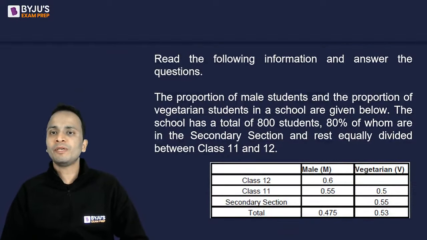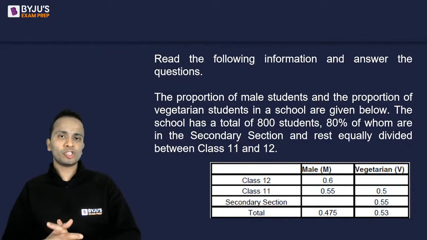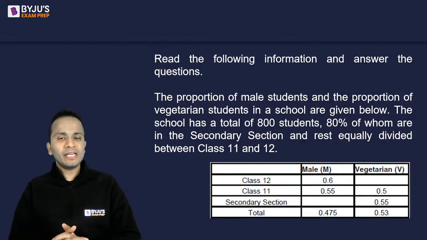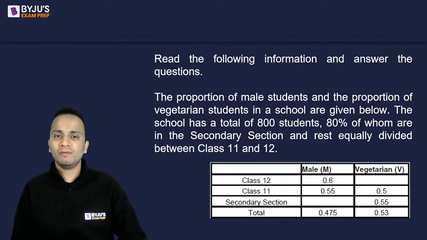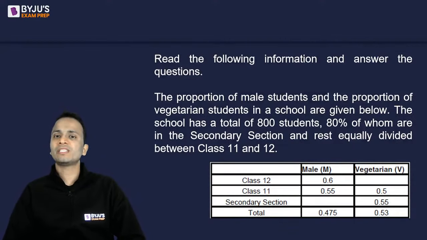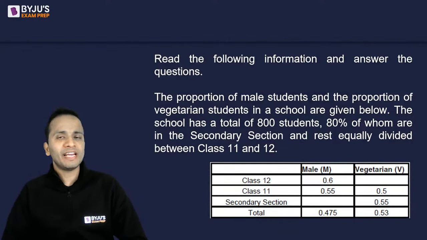Read the following information and answer the questions. I'll show you the questions in a few moments. So look at the table and read whatever is given above the table. Now quickly make this table. The proportion of male students and the proportion of vegetarian students in a school are given below. The school has a total of 800 students, 80% of whom are in the senior secondary section, and the rest are equally divided between class 11 and class 12.